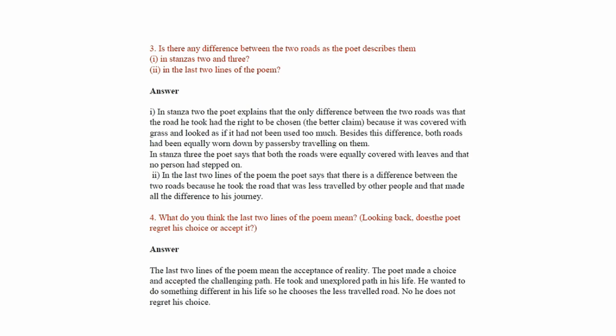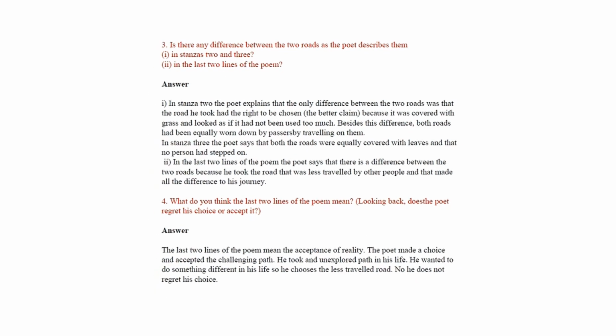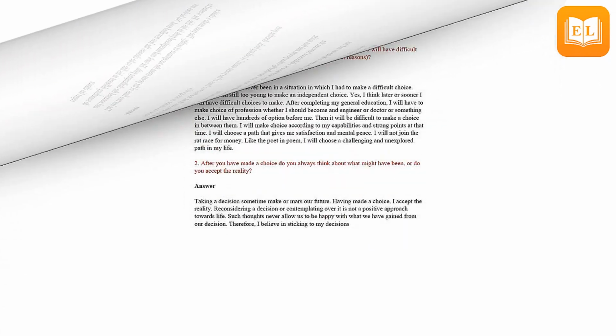Answer. The last two lines of the poem mean the acceptance of reality. The poet made a choice and accepted the challenging path. He took an unexplored path in his life. He wanted to do something different in his life. So he chose the less traveled road. No, he does not regret his choice.